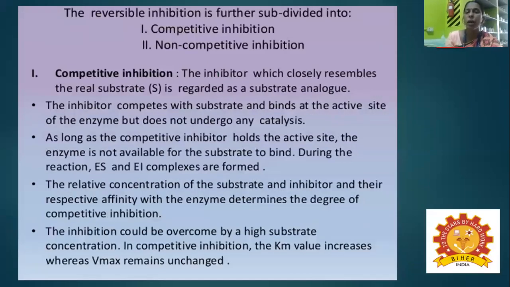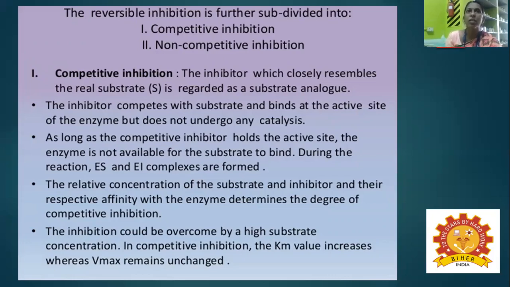And then next, we come to the reversible inhibitors. There are two types of inhibitors. The first one is called competitive inhibitors. Competitive means they compete. The inhibitor closely resembles the real substrate, therefore it is called a substrate analog, and is more commonly used for drugs. The inhibitor competes with the substrate and binds at the active site of the enzyme and does not undergo any catalysis. As long as the competitive inhibitor holds the active site, the enzyme is not available for the substrate to bind.